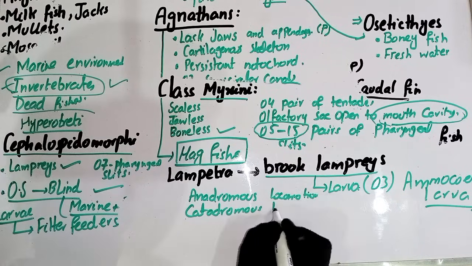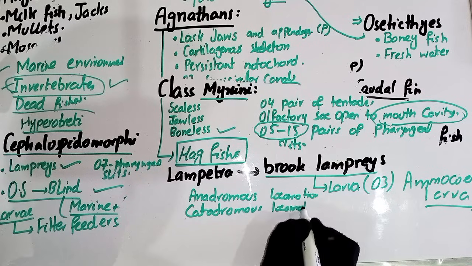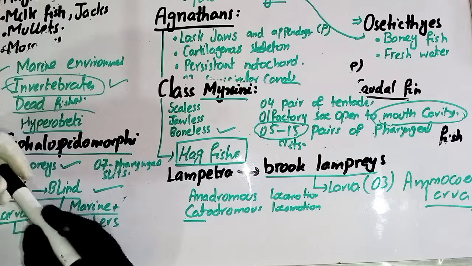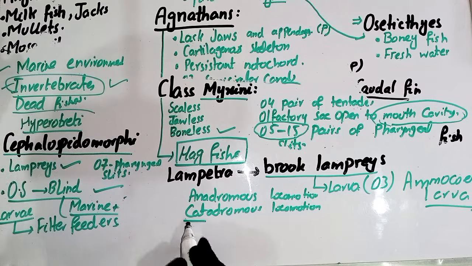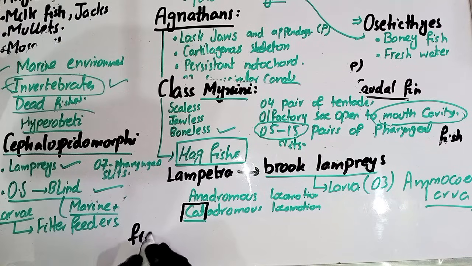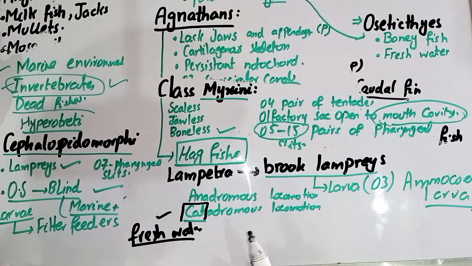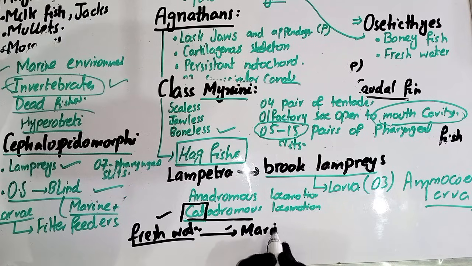If we talk about the human community, we know that cats are present in the human community. You can assume that the human community is present at the edge of fresh water. Where fresh water is present, humans form their community, and in the human community the cats are also present. So if the fishes move from fresh water to the marine environment, you can assume that it is a catadromous locomotion.